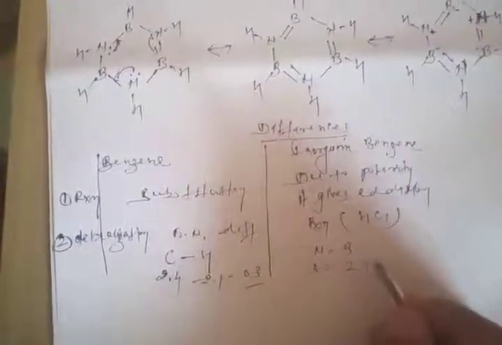Here in case of inorganic benzene, nitrogen is 3 and boron is almost 2.0, so this is equivalent to 1.0.